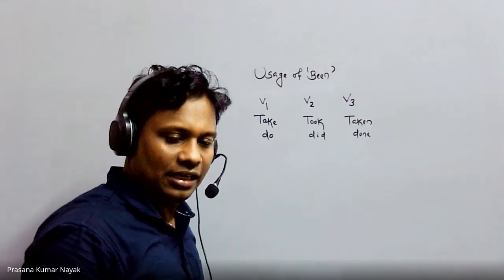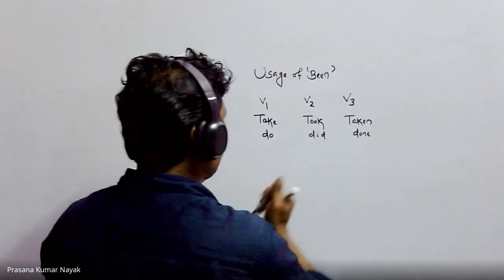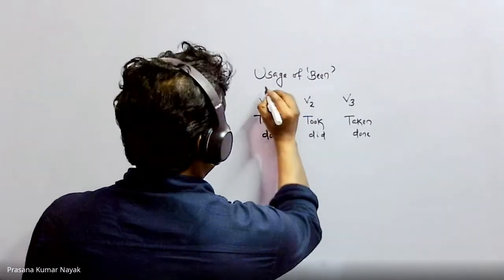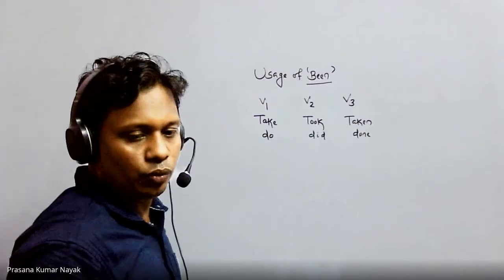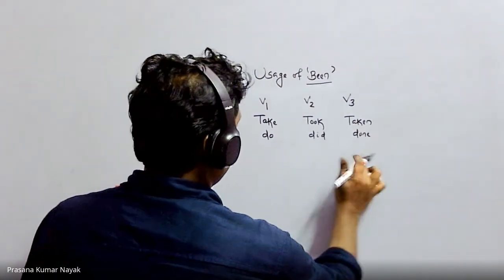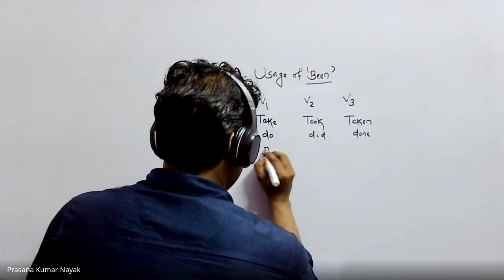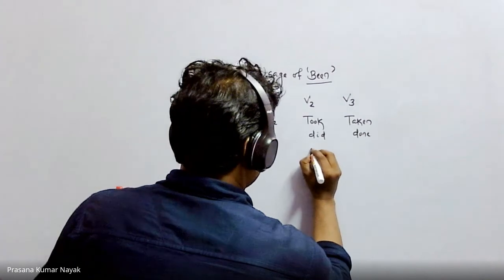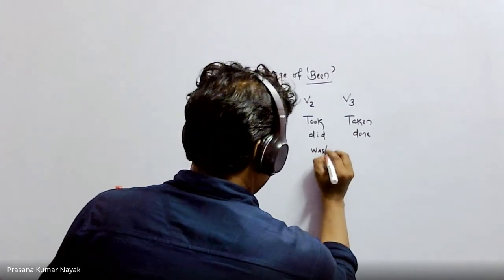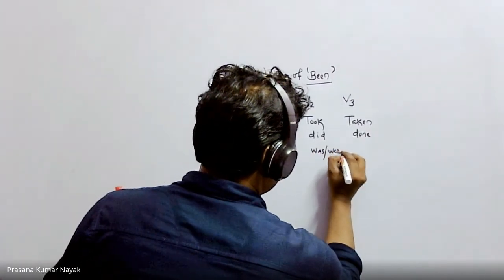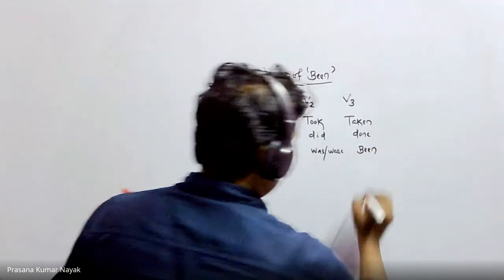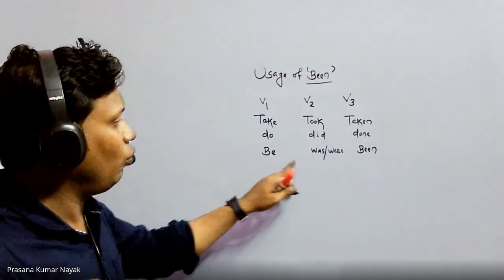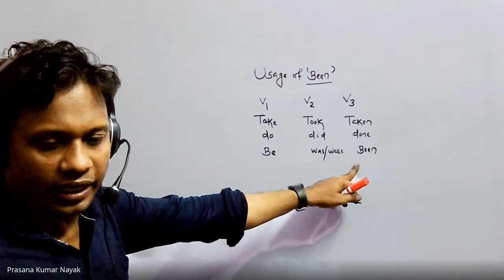Exactly the same thing. Let me tell you, we are going to take be as the verb. Here the PP form is called been, the past tense is was or were, and the base form is be.